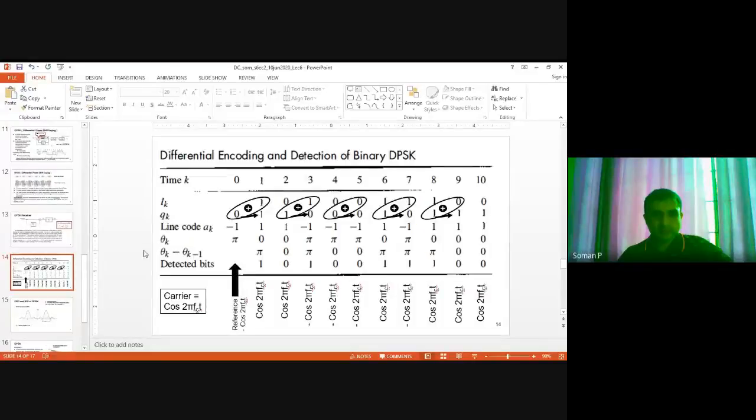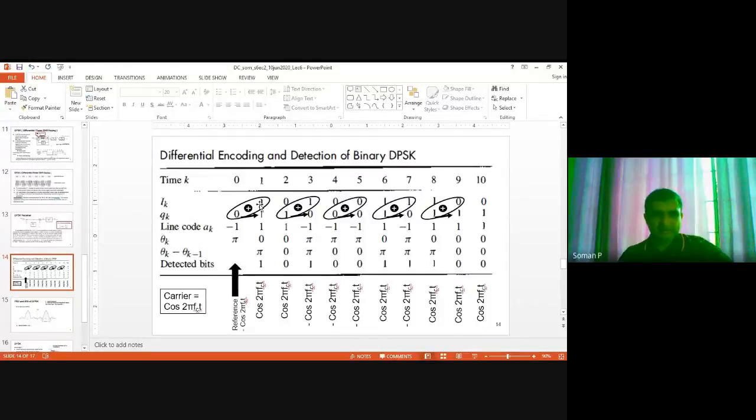Now let's go to this, which clearly shows an example of the bit stream and different waveforms or values at different points in the transmitter and receiver. This is important, you need to understand this.